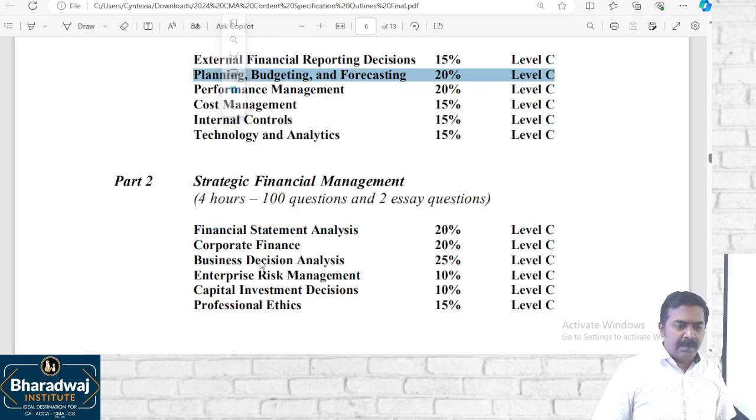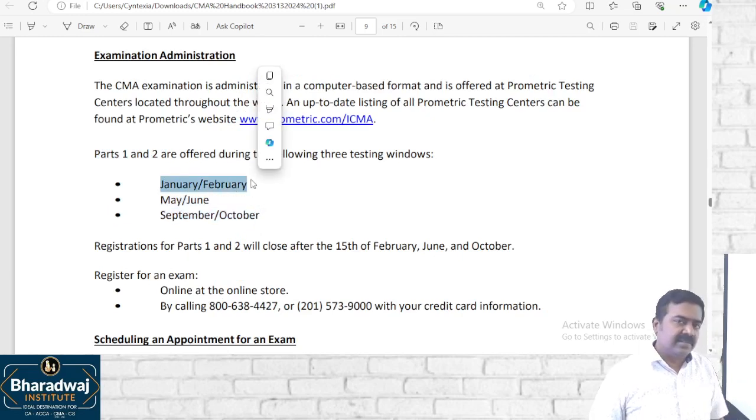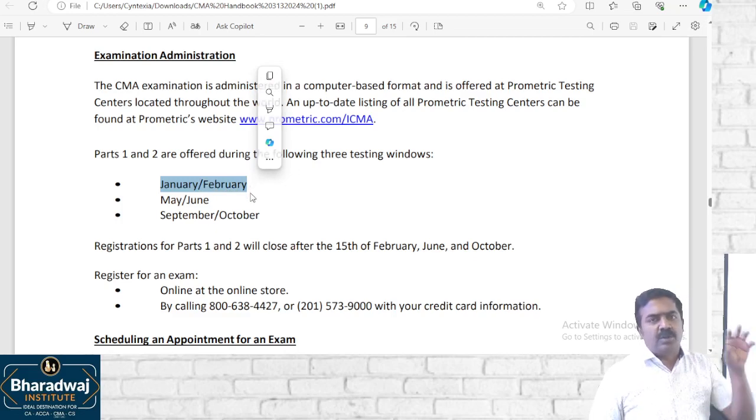Without understanding planning, budgeting and forecasting, it is very difficult to understand business decision analysis. So take up part 1 first, then part 2 next. Exams are conducted three times a year, from January 1st to February end, all over the world. Online examinations only. You have to go to the nearby center.